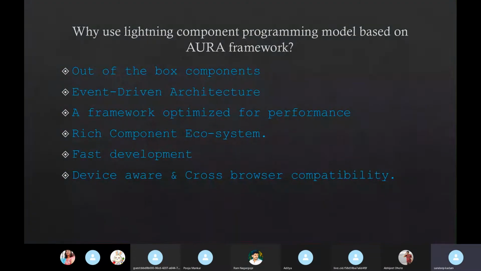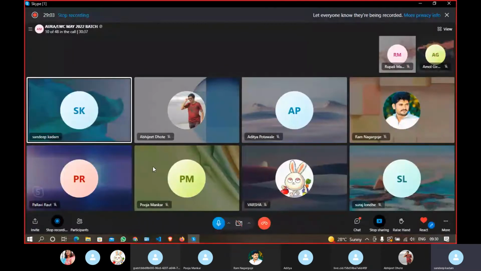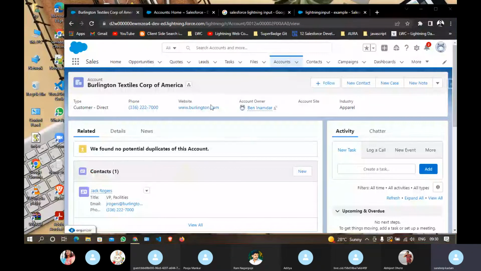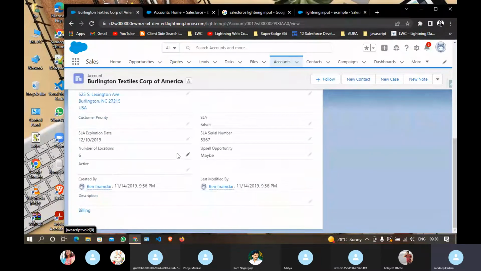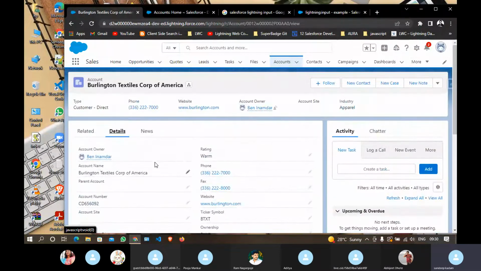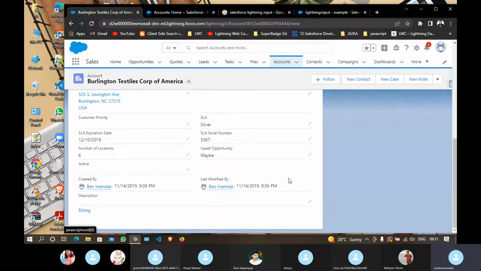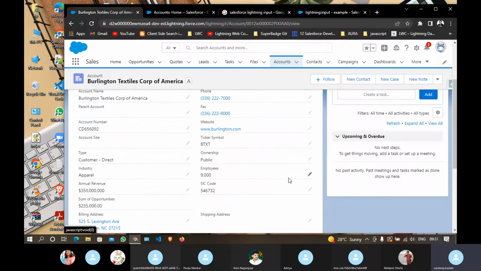Faster development means how development gets done quickly. Let's say I want to develop one form, this account form, with these fields added. If I go to Visualforce, I have to manually add those fields and their API names. Let's say rating is there, I have to add the rating field, and similarly all the other fields, so my development becomes slower.